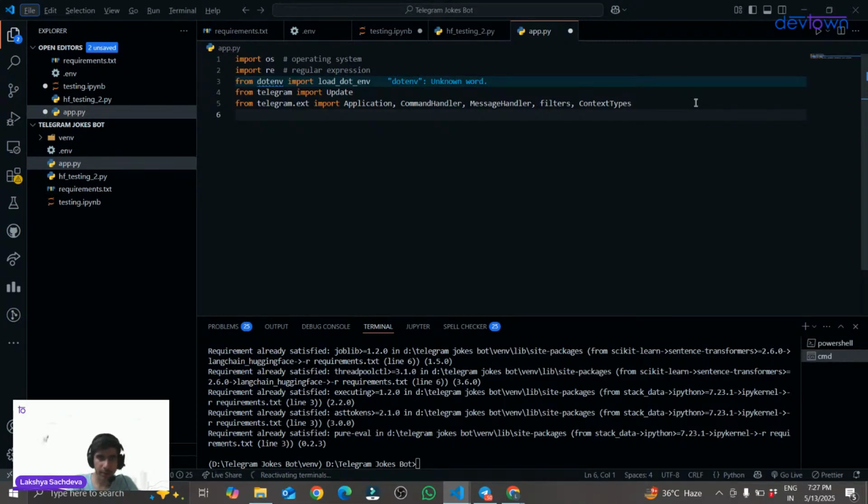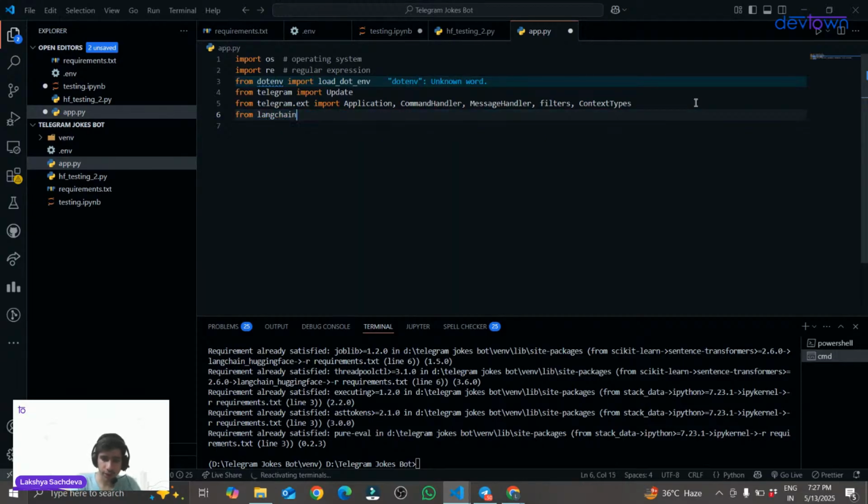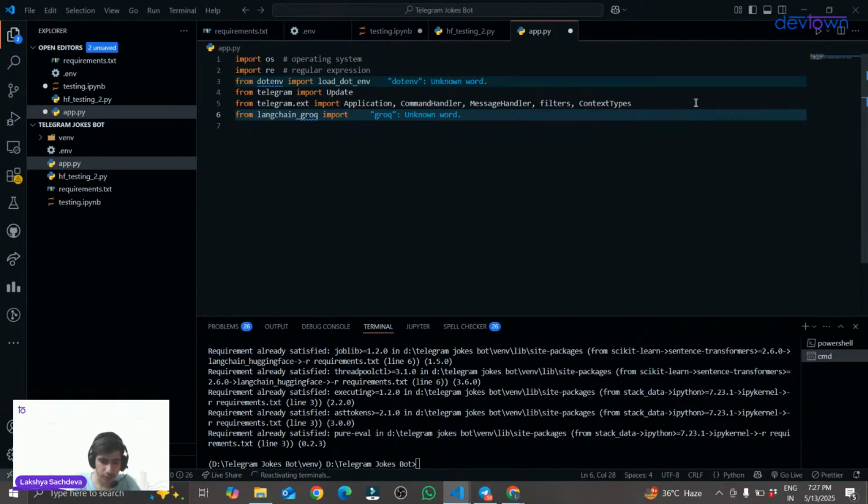Then the next library that we are going to import is from langchain_groq. I am using the Groq API, the Groq LLM model. If you want to use Hugging Face, you can go with the Hugging Face part. But I want to use Groq in my Telegram bot, so I'm using Groq. I will import ChatGroq.